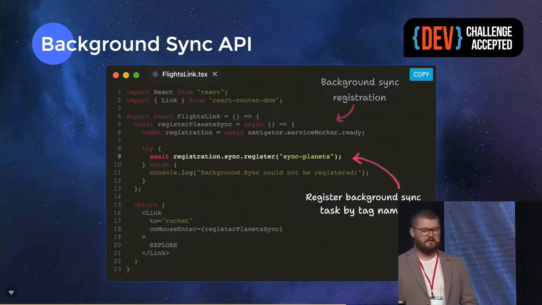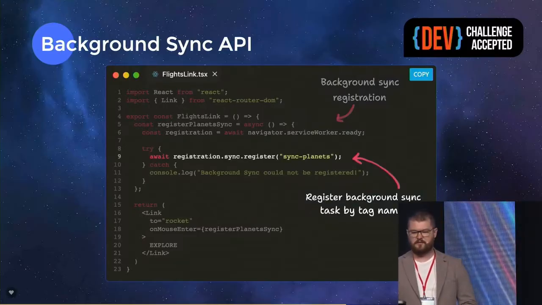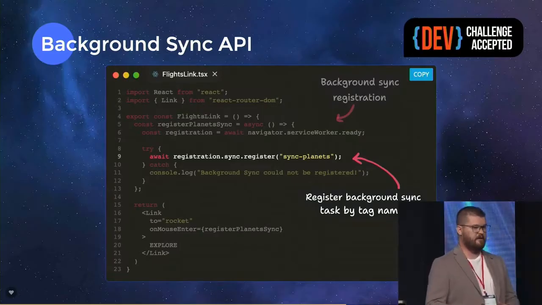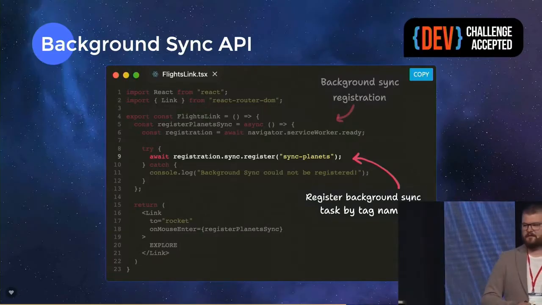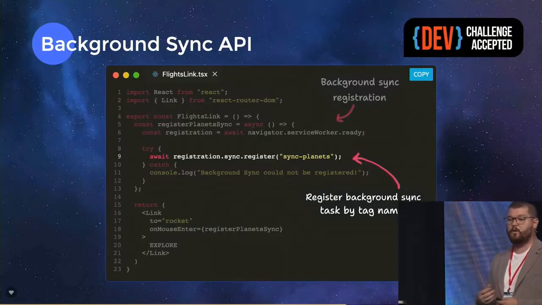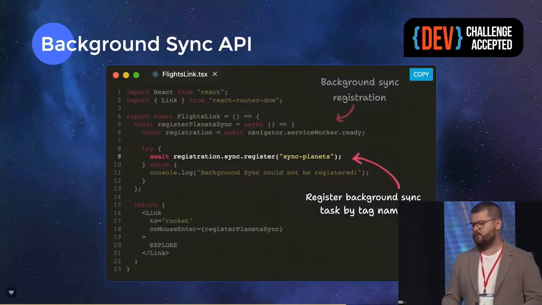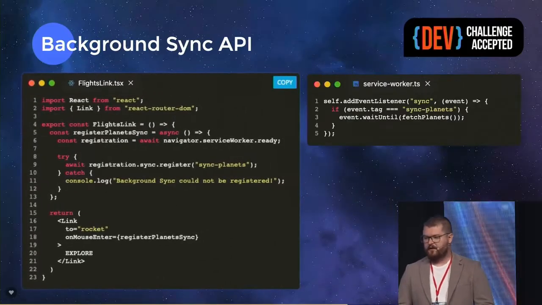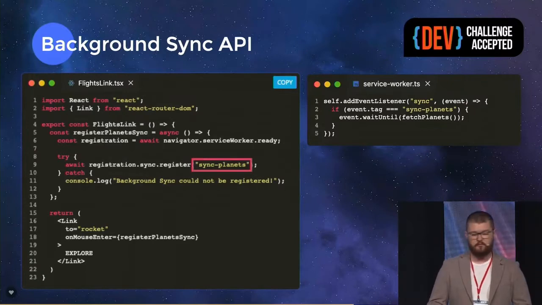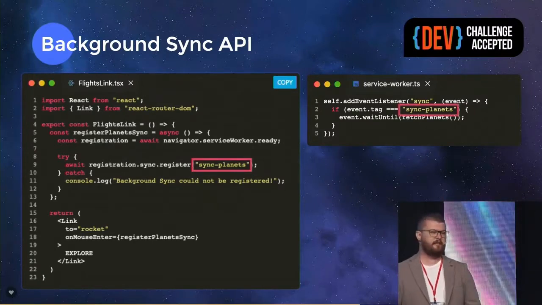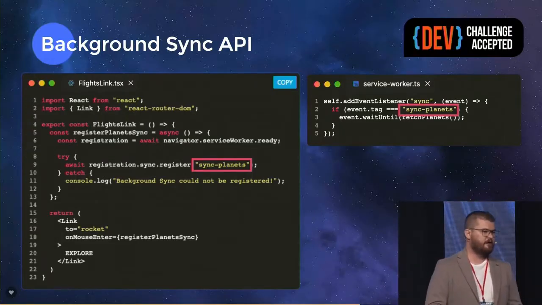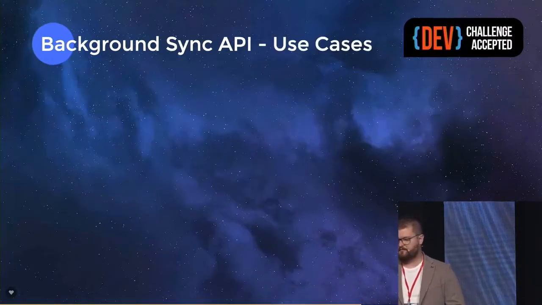That's it. That is our background sync registration. After that, what is left to be done is to call sync and register a background task with a certain name. The reason for this is that we might have multiple tasks that we would like to run in the background. And inside of a service worker, now we have a task by a tag name, and we check for that tag. Once that event happens, then we can trigger the request to our backend.